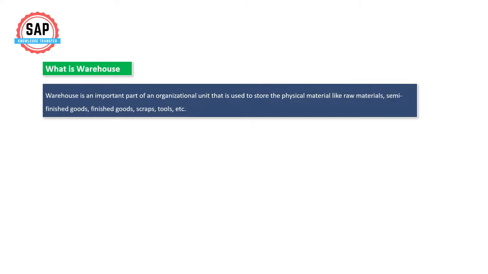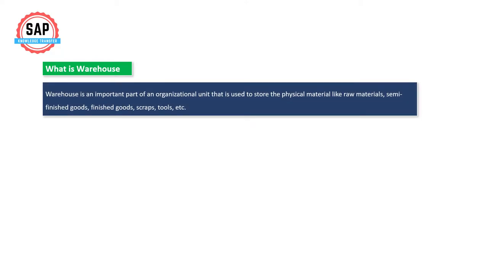What is warehouse? Warehouse is an important part of an organizational unit that is used to store the physical material like raw material, semi-finished goods, finished goods, scraps, tools, etc.